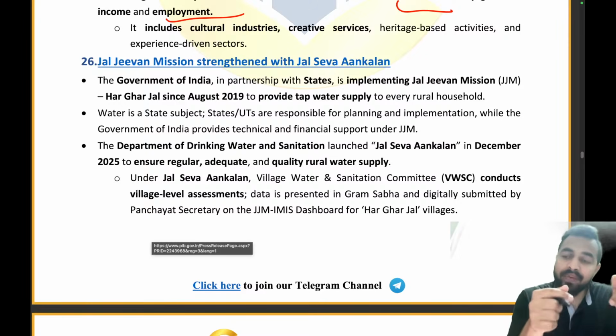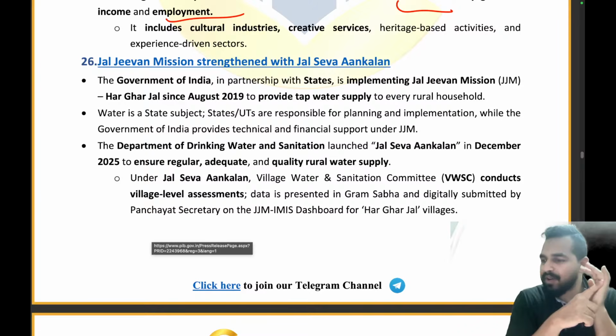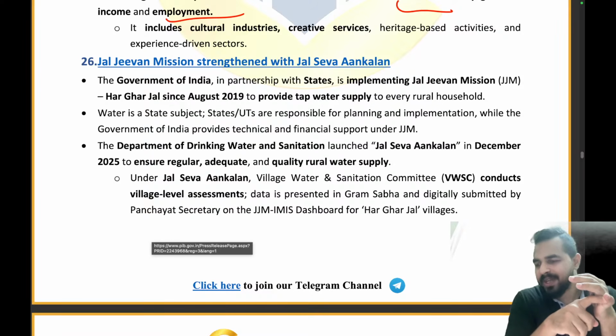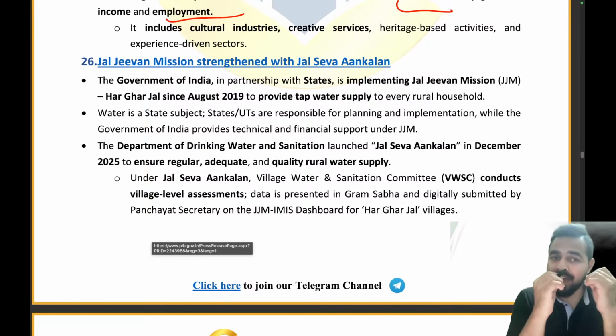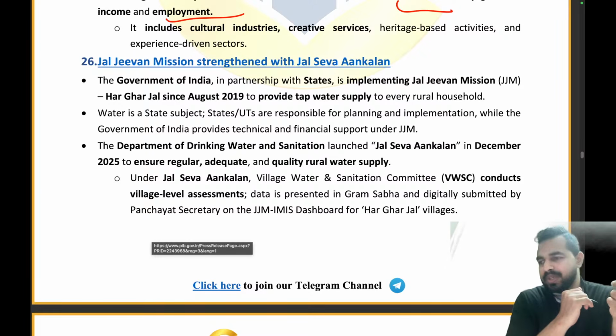And why is this called flagship? Because it is always there in the news articles. For example, we covered the PM-KISAN scheme. Now you can see Jal Jeevan Mission. How many times has this scheme been in the news articles? This scheme has been in the news articles so many times. So that is why this is a flagship scheme. Definitely you can expect a question on the Jal Jeevan Mission this year, because it has been extended this year also.